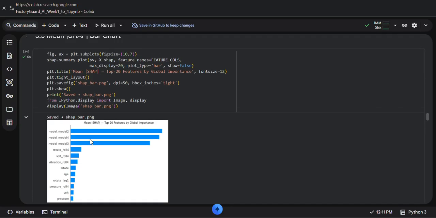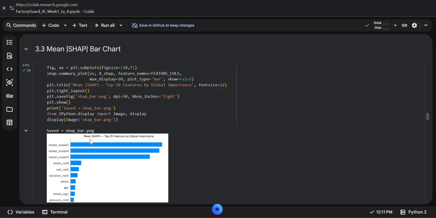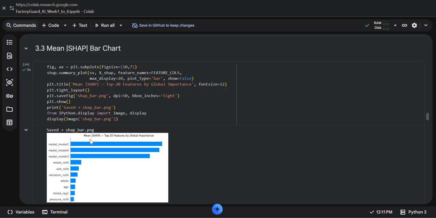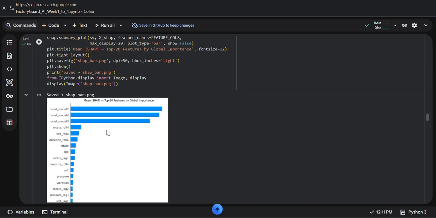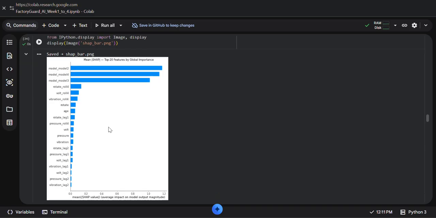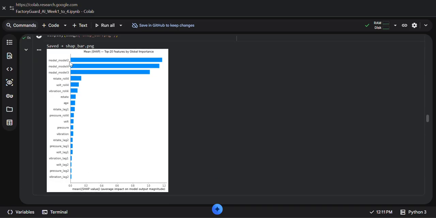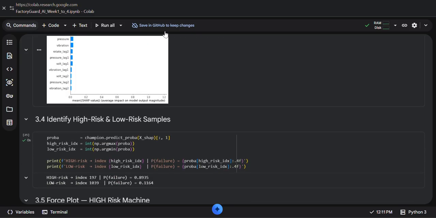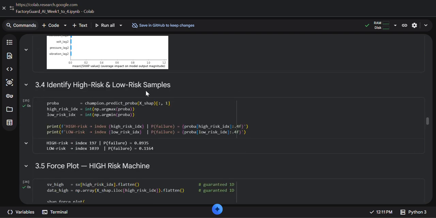And after the bar chart of the mean SHAP values, SHAP explainability. First, the SHAP beeswarm plot is shown in the output, a global view of the features across many samples, like model_model_2, model_model_4, model_model_3, rotate_roll_4, vibration_roll_4. And after that, identify the high risk and low risk samples.